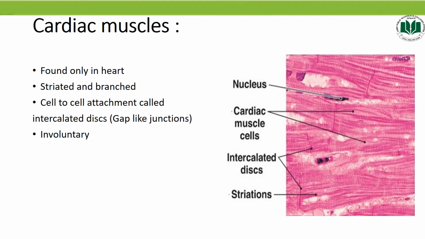And students, remember one thing: heart is quite independent of the nervous system for its contraction, and the heartbeat is generated by its cardiac muscle itself. The autonomic nervous system can only modify the rate of pacemaker cell contraction, but not control the heartbeat of the heart. And as we know, they show involuntary action. That means they are not under the control of our willpower.